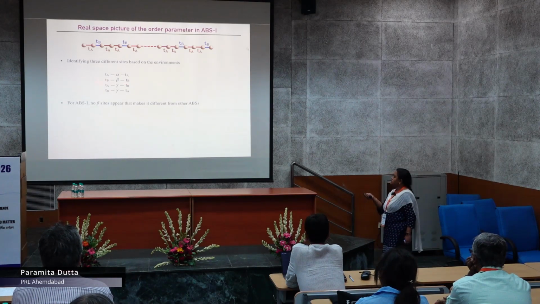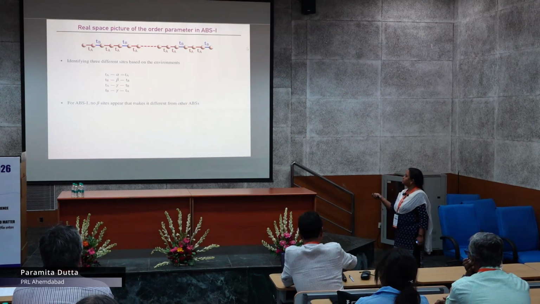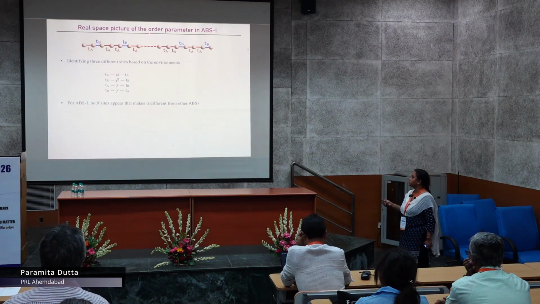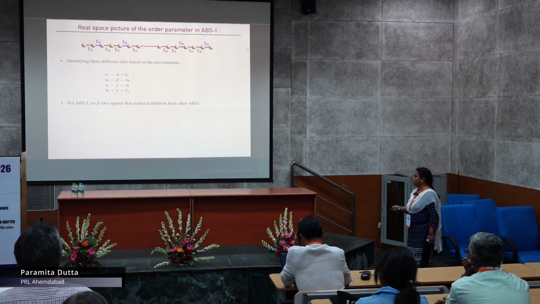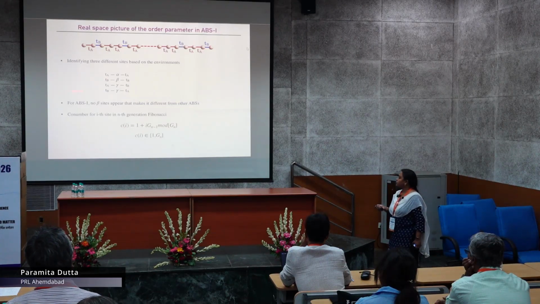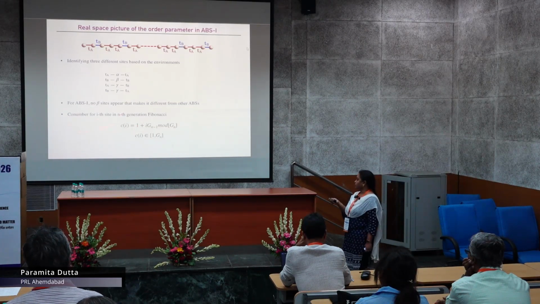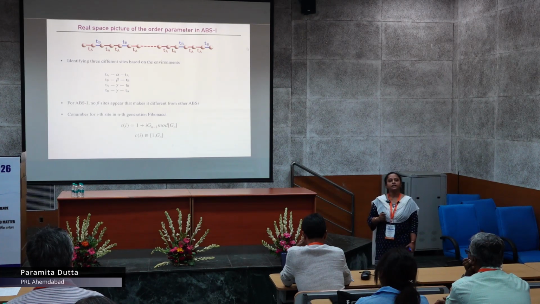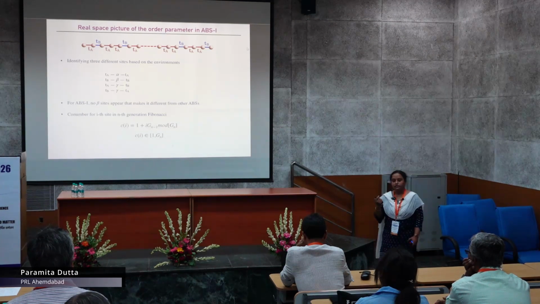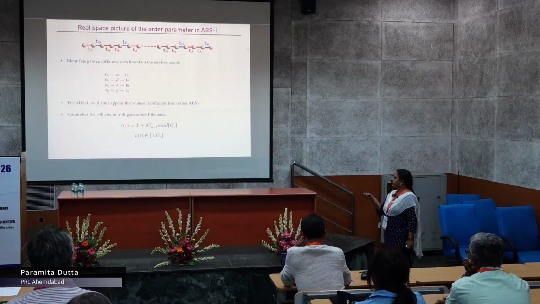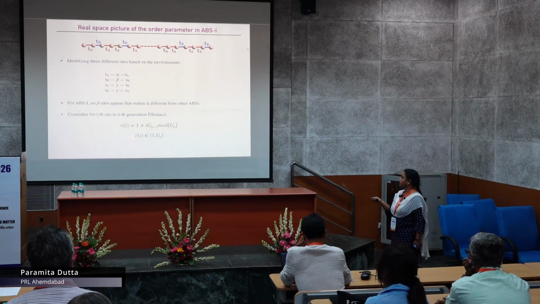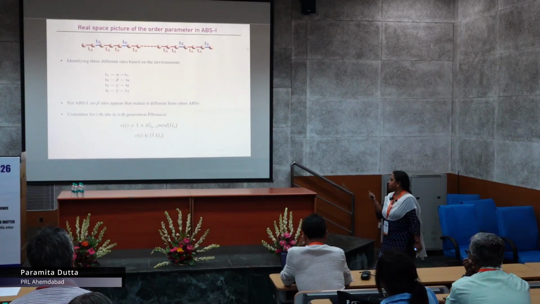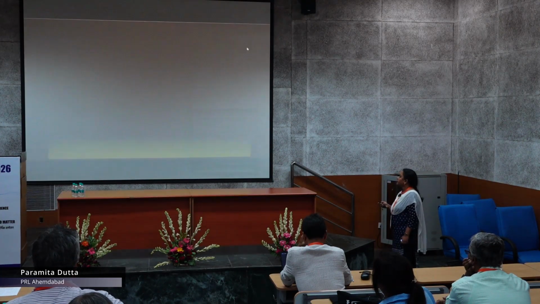For the Fibonacci chain, TB TB is absent. Basically I don't have beta type of sites. I will have either alpha or gamma. Now we define the co-number for the ith site. How to define this co-number? For the ith site, Ci is defined in this term, where Gn is the generation of the particular sequence that we are considering.